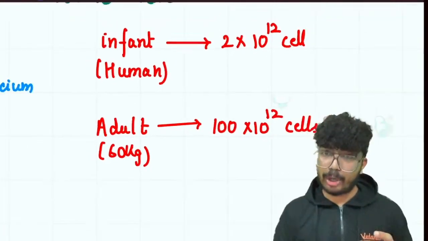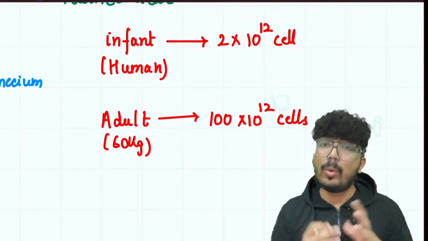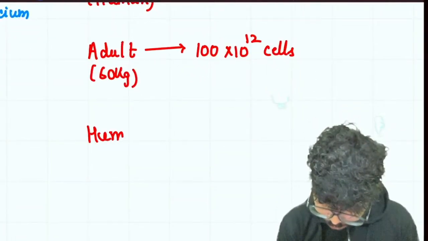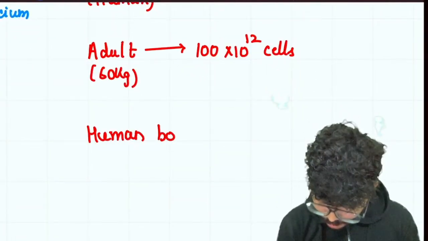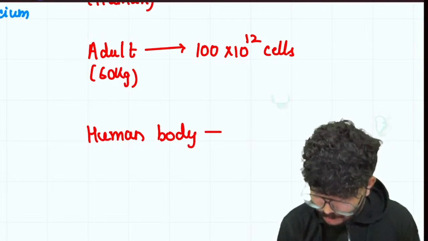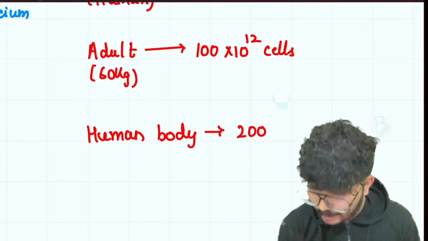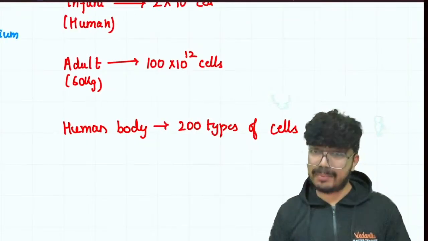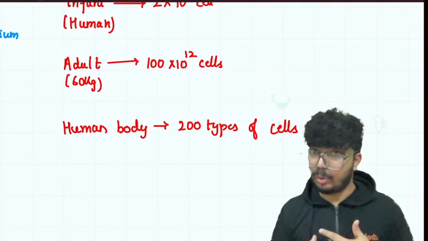In the human body, we have around 200 types of cells. So we can take examples such as RBCs and WBCs. Now WBCs have their own types.